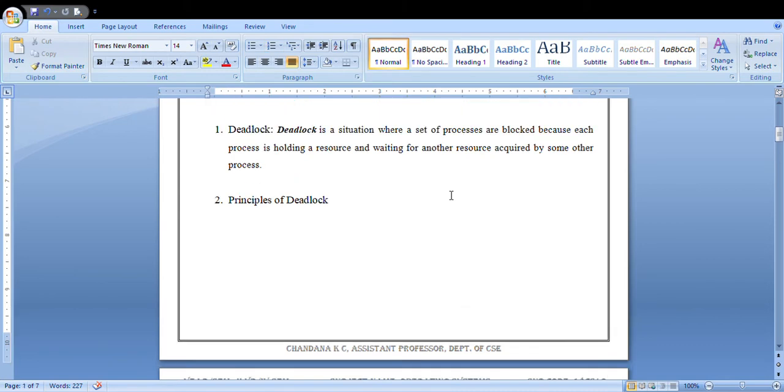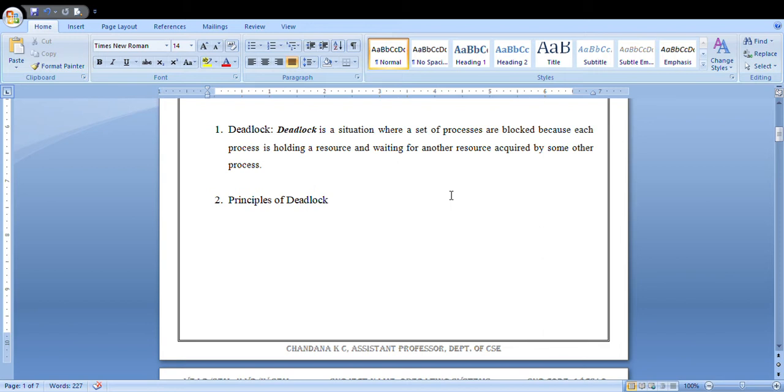First, what do you mean by deadlock? The formal definition for deadlock is a situation where a set of processes are blocked because each process is holding a resource and waiting for another resource acquired by some other process. It is nothing but a deadlock condition occurs when any process needs two or more resources.